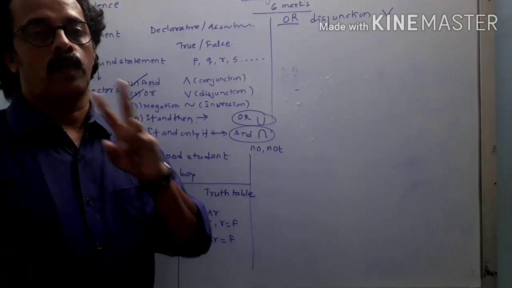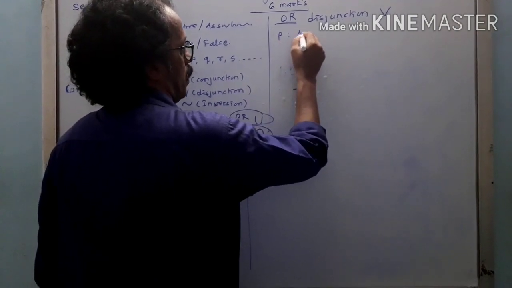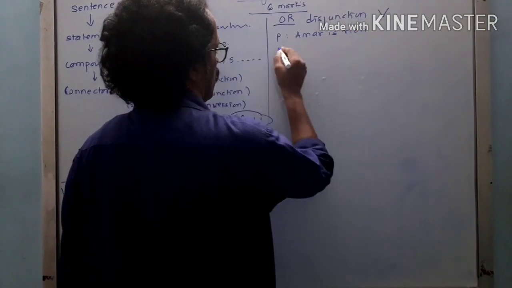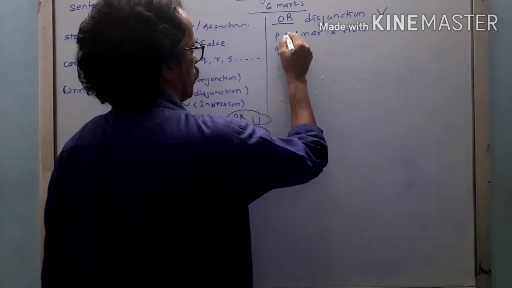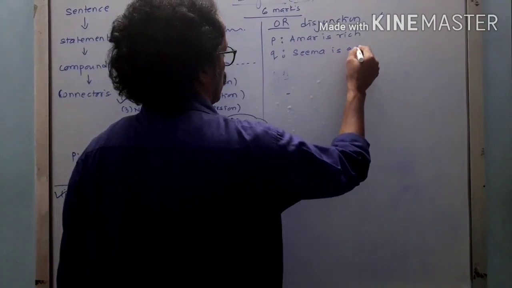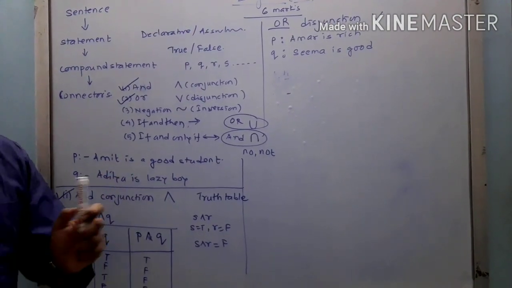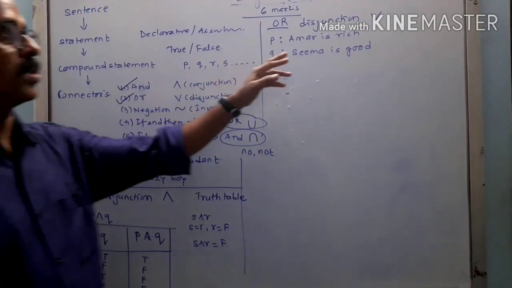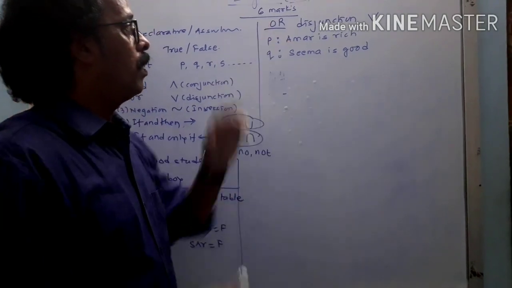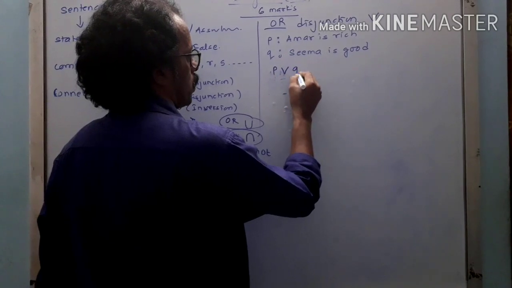Now about the or. When two statements, suppose I say the first statement is P, Amar is rich, and Q, Seema is good. Both statements are different. There is no logic or relation between them. I am just using any two random statements. Now how can we write this with the help of the sign? I could write P or Q.